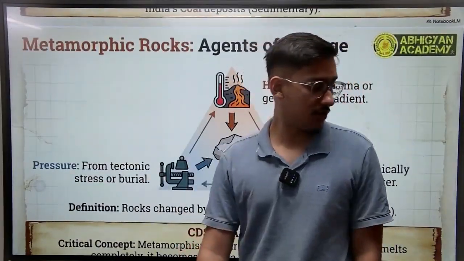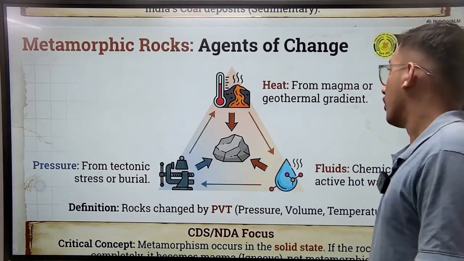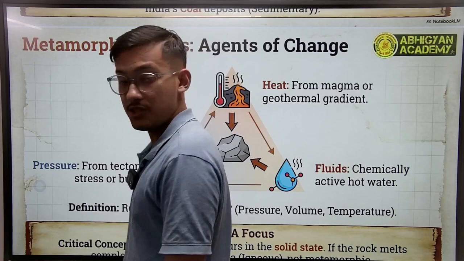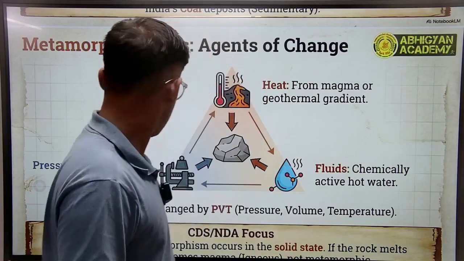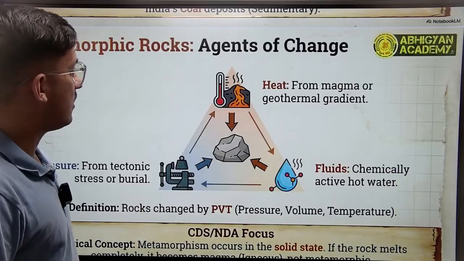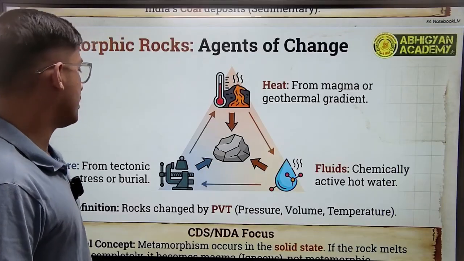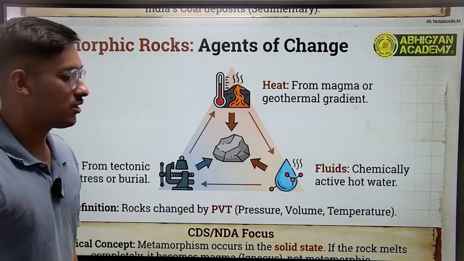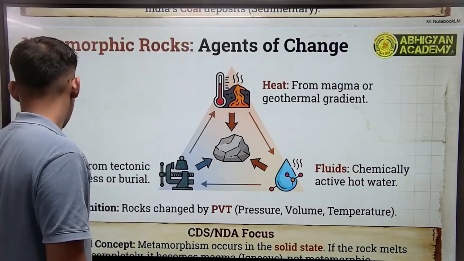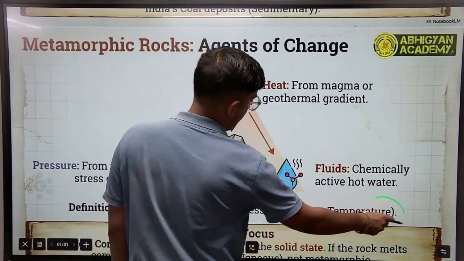Finally, we come on to metamorphic rocks. So metamorphic rock is formed due to heat and pressure. So pressure is from tectonic activity or burial or stress, and heat is from magma or geothermal gradient. So rocks changed by PVT, pressure, volume, and temperature. This is very important from the perspective of CDS and NDA exam. So rocks formed by PVT is your metamorphic.